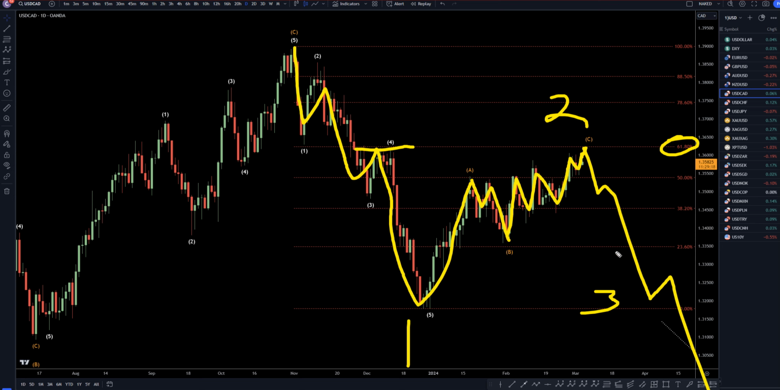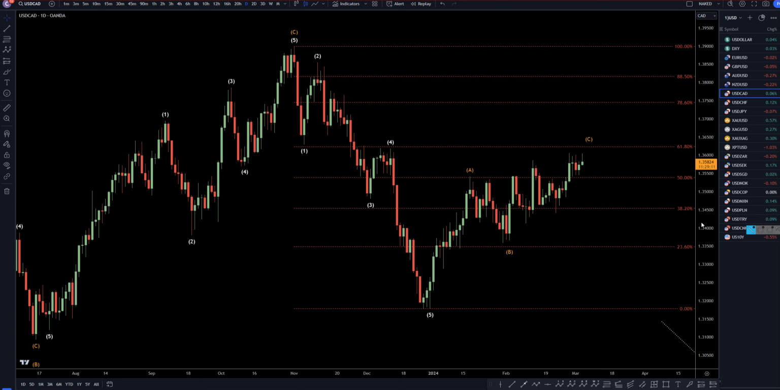We do have non-farm payroll this week, so maybe non-farm payroll will be the catalyst that causes this to end the wave 2 and continue down for the wave 3.